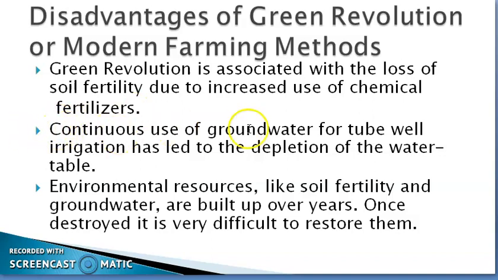Second, continuous use of groundwater for tube well irrigation has led to the depletion of the water table. Now, in order to get maximum crops, they are irrigating fields more and more, and this has also led to the depletion of water. And last of all, important environmental resources like soil fertility and groundwater are built up over the years, and once destroyed, it is very difficult to restore them. And that's why you might have seen these days the people are again switching over to organic farming.